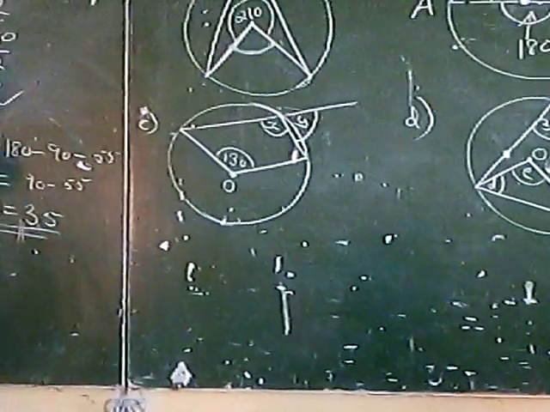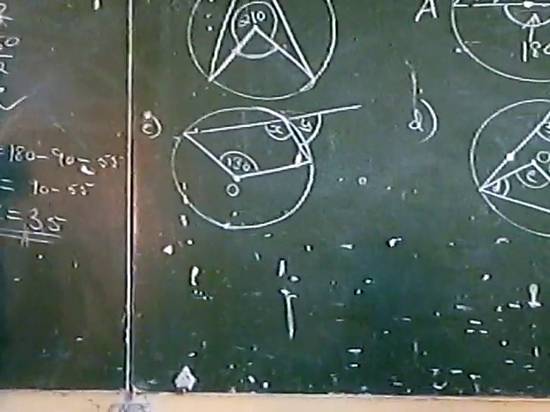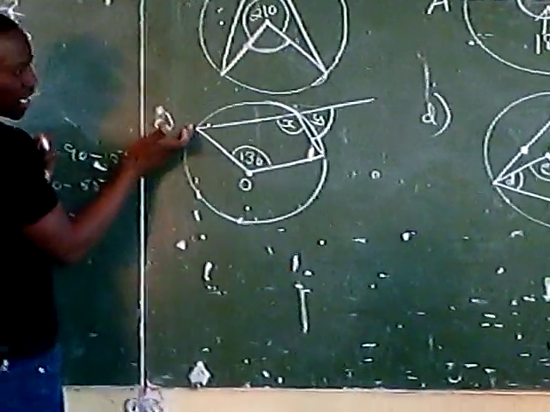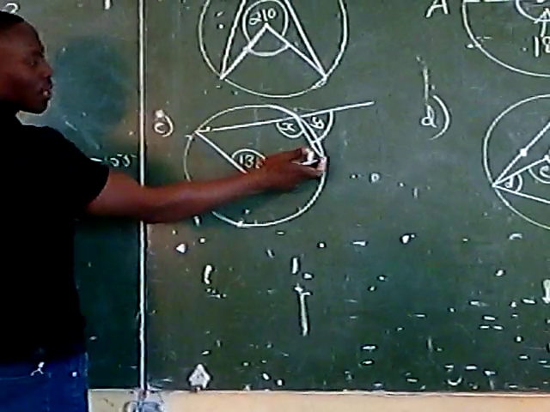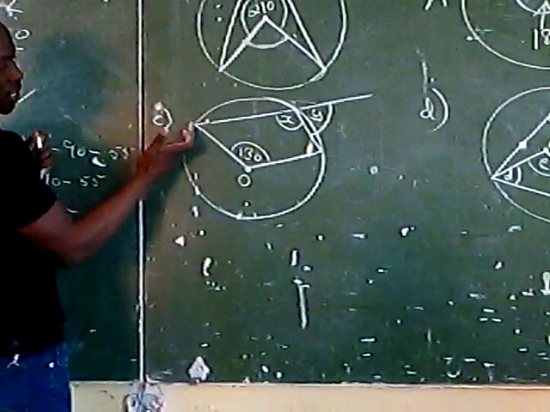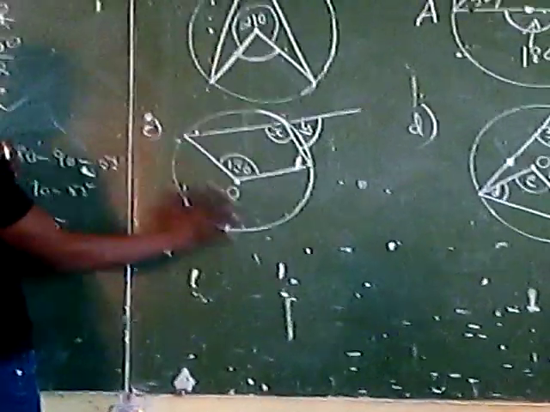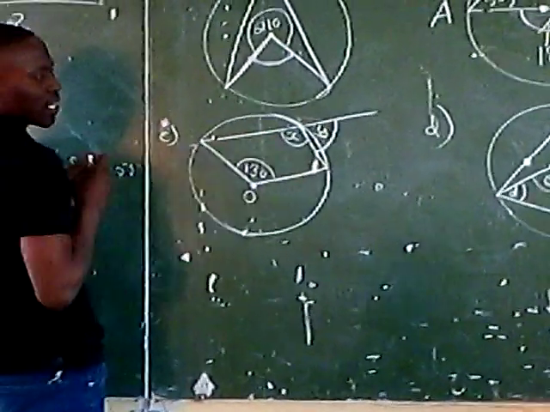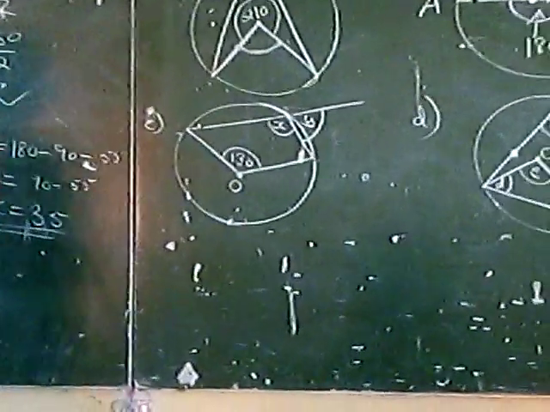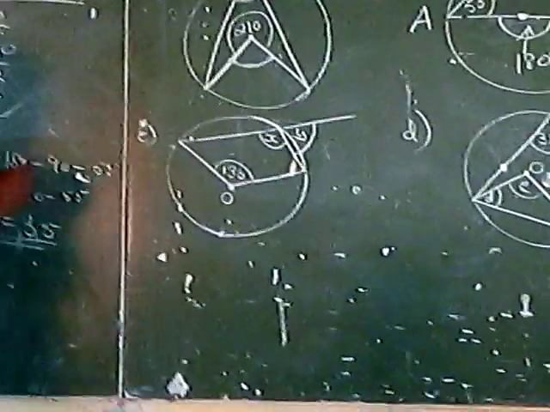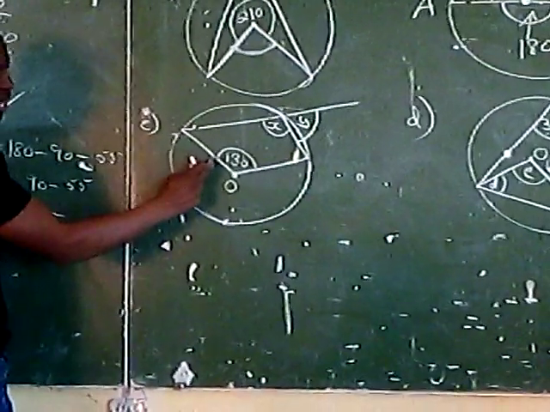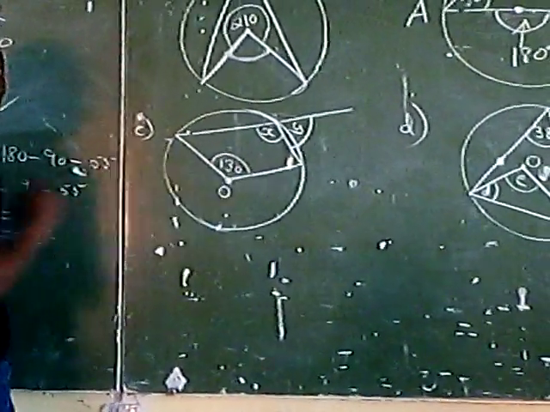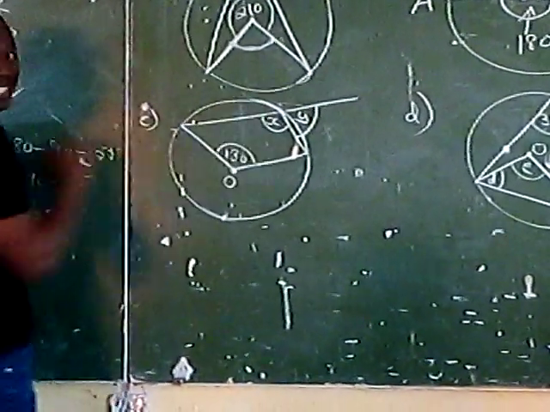Now, for the other things, we see that we have two sectors. We have the minor sector, which we're able to see here, and the major sector. Now we're asked to find angle X and angle Y. What are we going to do? It's very easy. We have the angle at the center for the minor sector.